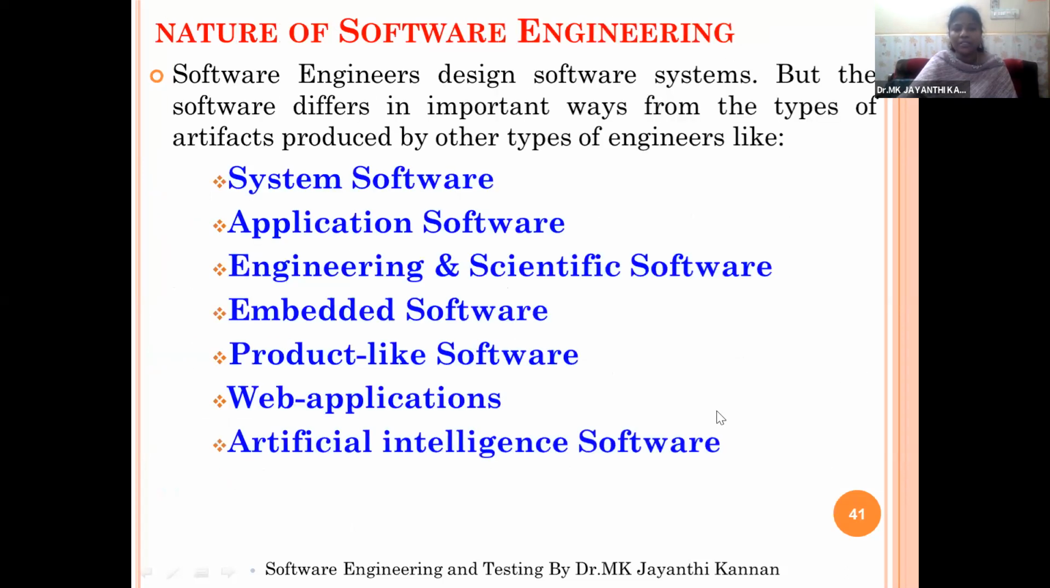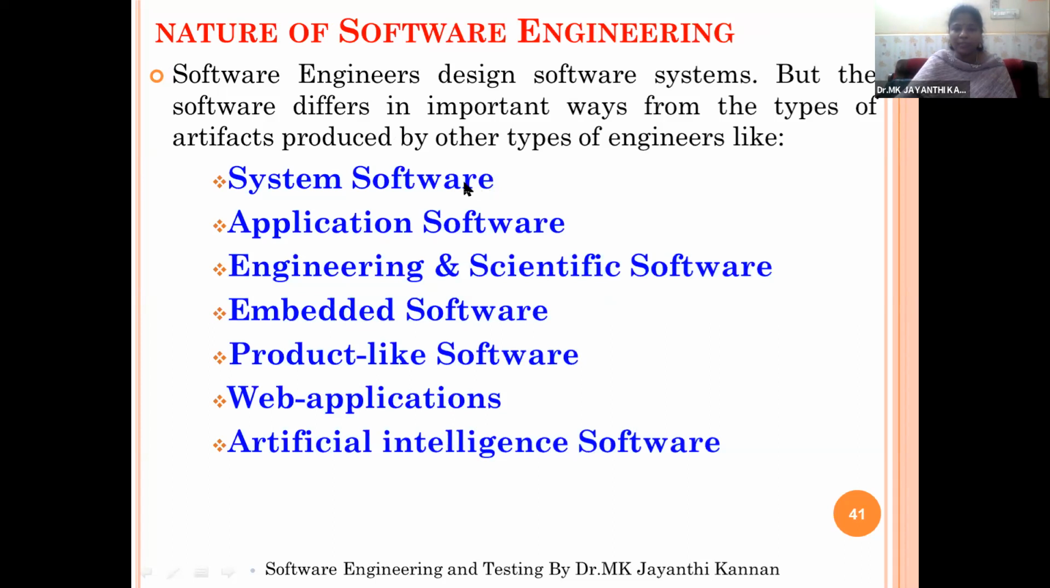And the next subheading is called nature of software engineering. What is the nature and how will it function? So the software differs in important ways from the types of artifacts produced by other types of engineers, like system software, application software, engineering and scientific softwares. Based on the area or domain where we are going to use our software, we can classify the software engineering as system software.